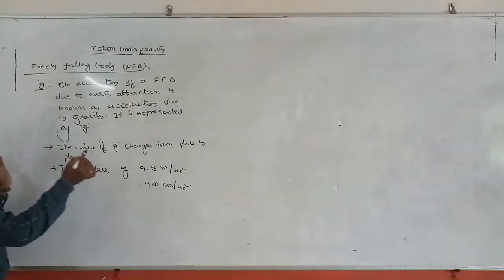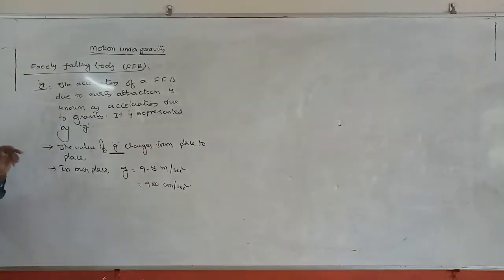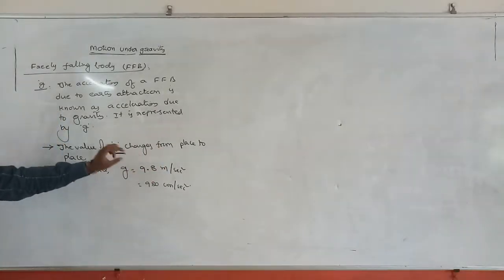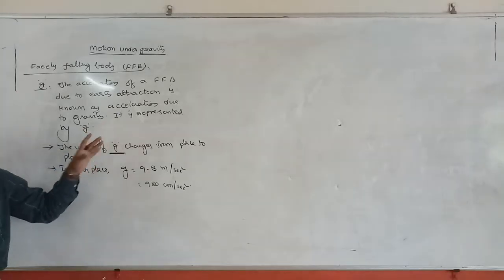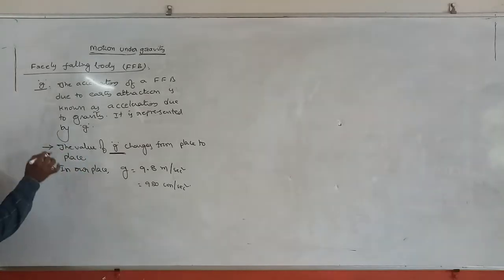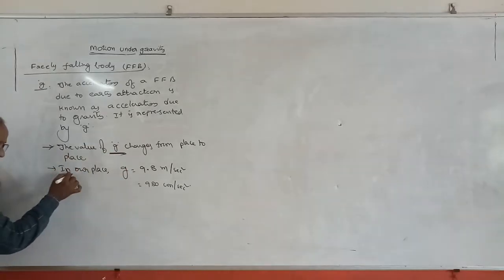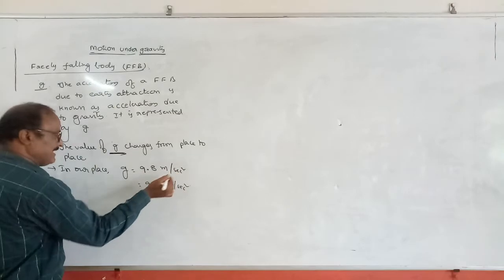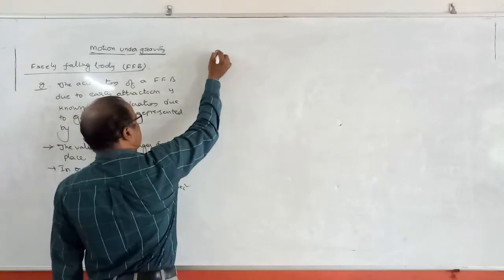But remember one point, the value of acceleration due to gravity changes from place to place. How the variation of g occurs from place to place can be completely explained in the chapter of gravitation. But no need of that here. Remember only this point: g changes from place to place. At our place, g is 9.8 meter per second square or 980 centimeter per second square. Right. So the next one, freely falling body.